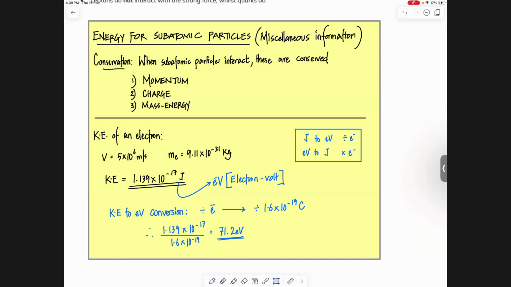Okay, so we don't have that in our AS, but we have that in A2. So yeah, you have momentum, you have charge and energy. Okay, so that's the conservation law out there.